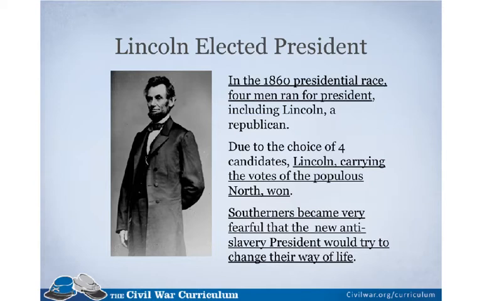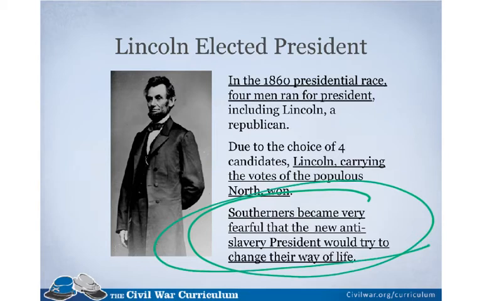Due to the choice of 4 candidates, Lincoln, carrying the votes of the populous North, won. Southerners became very fearful that the new anti-slavery president would try to change their way of life. Well, there we go. There's our answer to number 1. He would change their way of life.